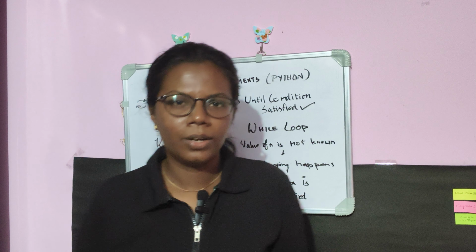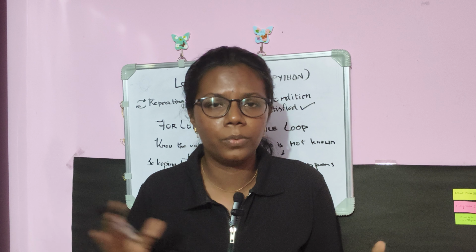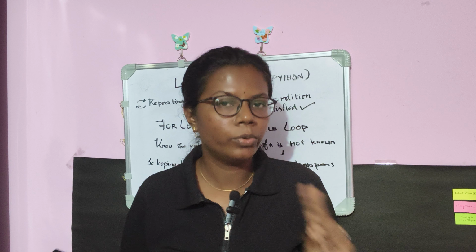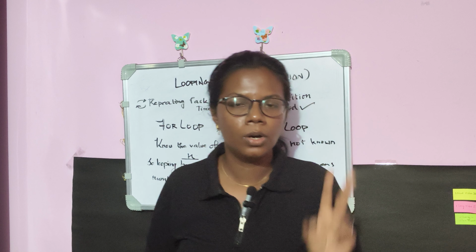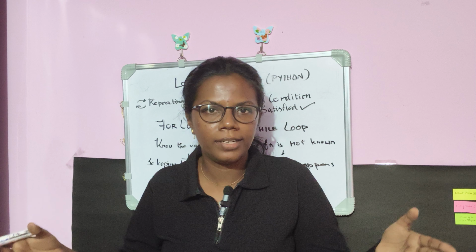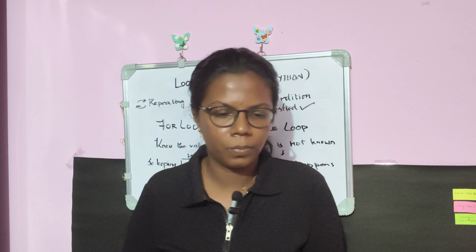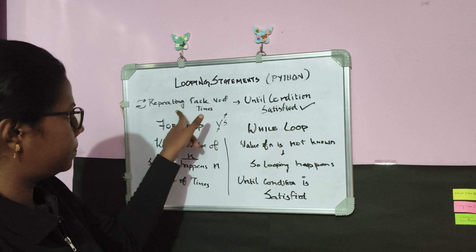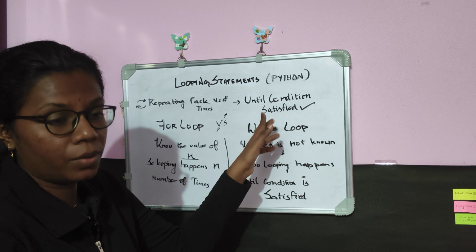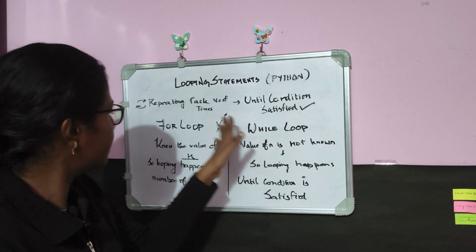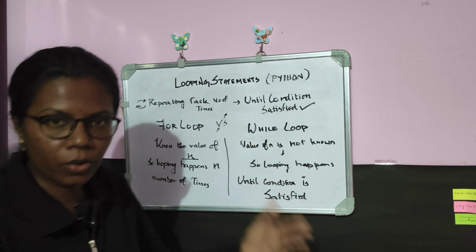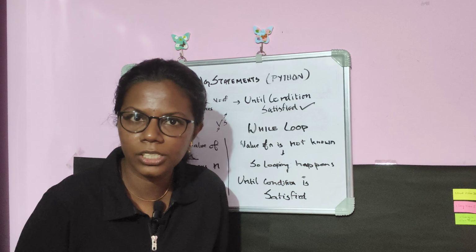So next, what is the difference between for loop and while loop? In Python, we generally have two different types of looping statements. One is for loop and the other one is while loop. What is for loop? We have seen what looping statements is, right? Repeating the task a number of times until the condition is being satisfied.